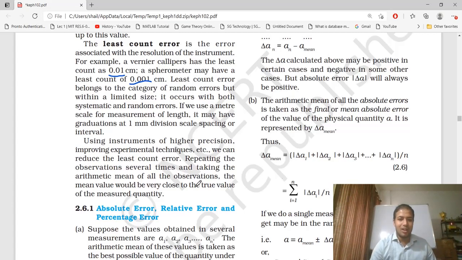In the next lecture, we will introduce how, using mathematical methods and the experiments we have conducted, we can achieve the true value, how to get the true value of the measured quantity.